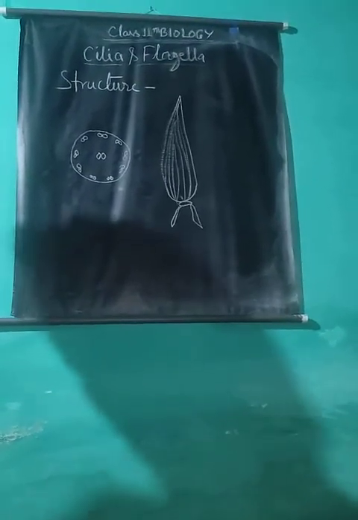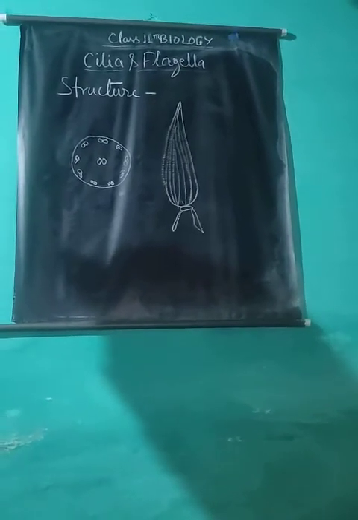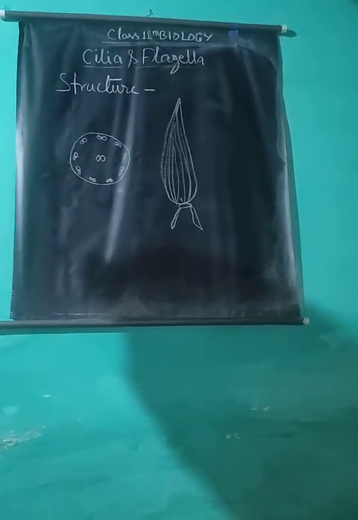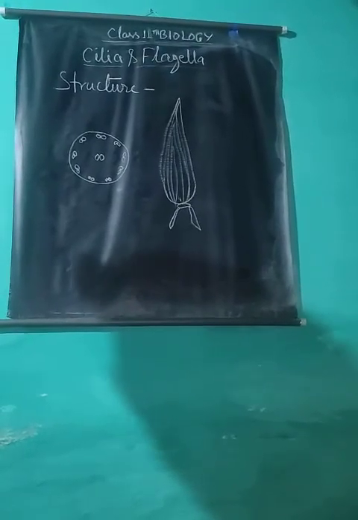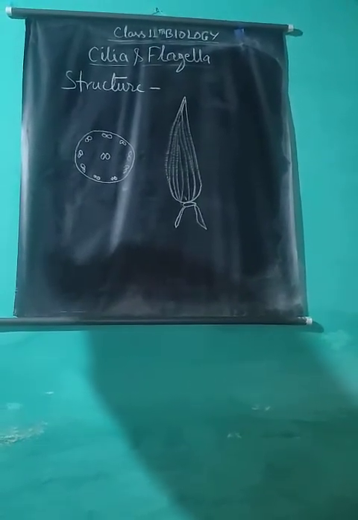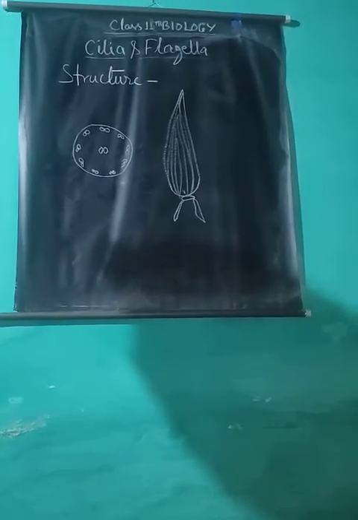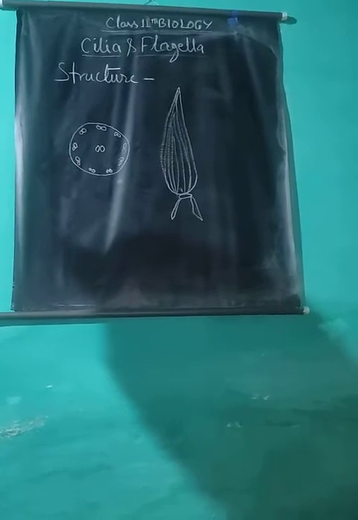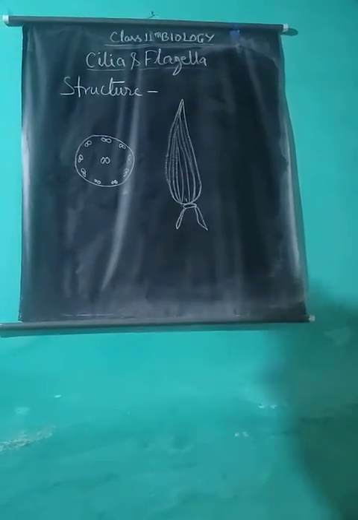The sliding movement of the microtubules causes the movement of cilia and flagella. Each cilium or flagellum springs from the basal body located in the cytoplasm. The basal body in cross section shows a ring of 9 triplets but lacks the 2 central microtubules, meaning a 9+0 arrangement. The basal body is the starting point for the production of cilia or flagella.